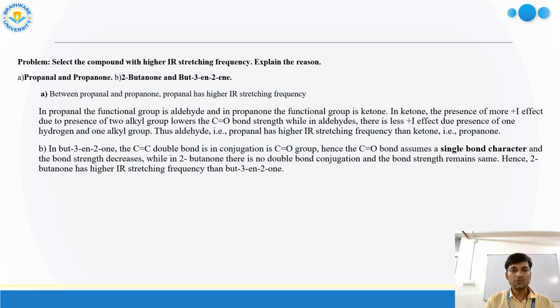And another question, between the two butenone-type compounds: in one, a C double bond C bond is conjugated with the C double bond O group. Hence, the C double bond O assumes some single bond character. As I already discussed, since it has single bond character, the frequency will be much lower with respect to the other compound. So those are the main things in all these problems related to IR spectroscopy.